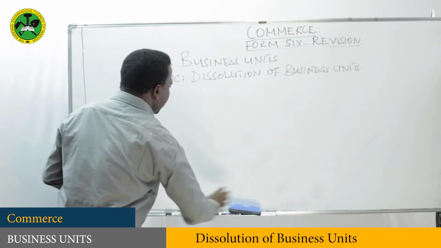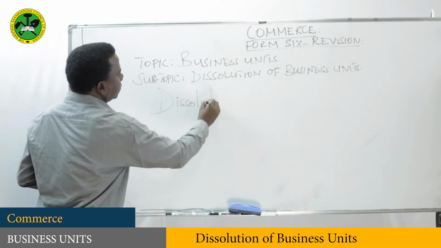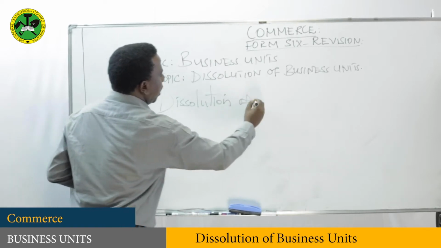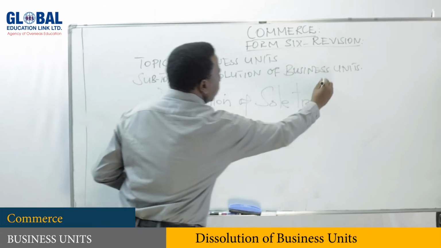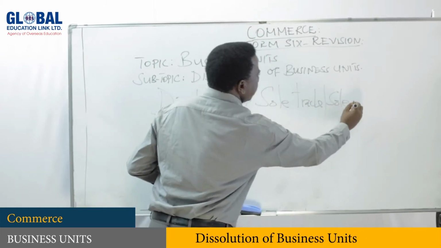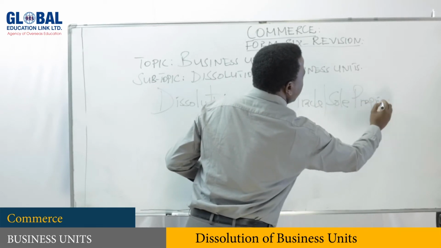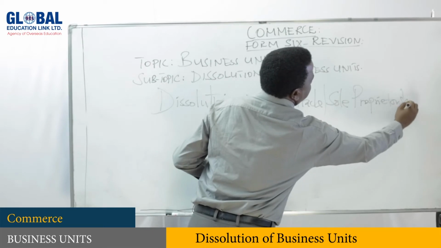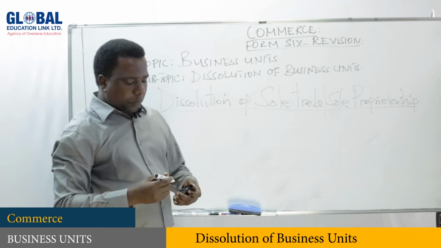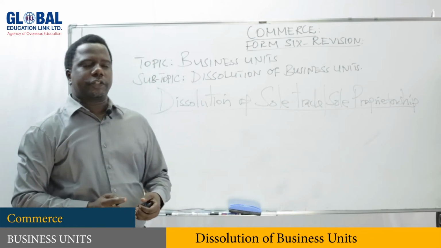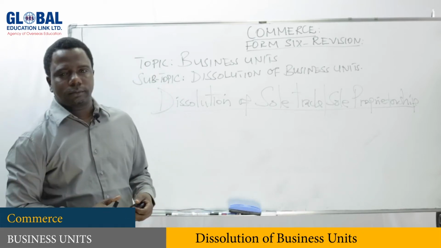Now let's start with dissolution of sole trade or sole proprietorship. Sole proprietorship is the business unit which is owned by a single person.